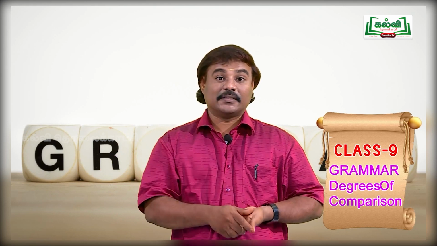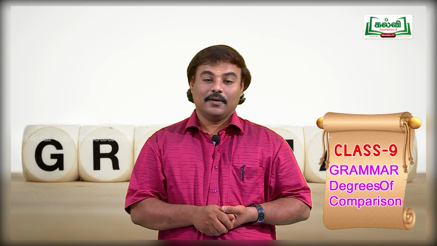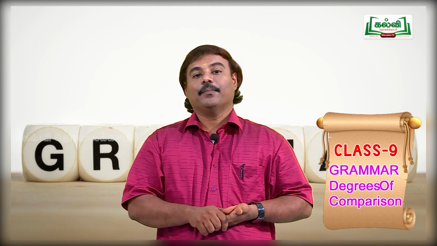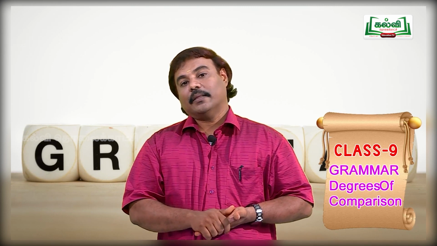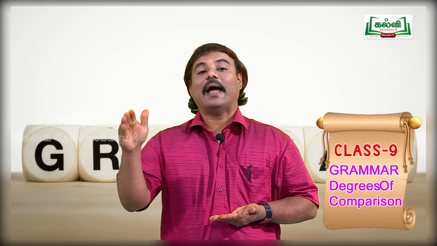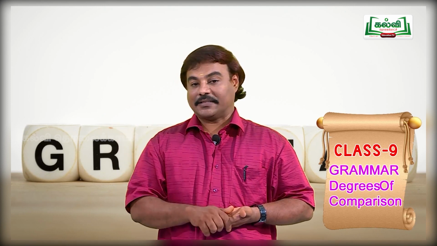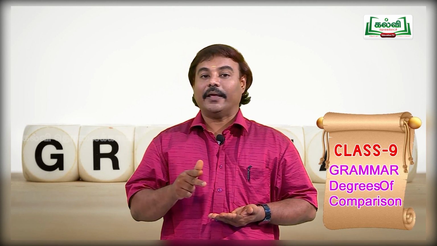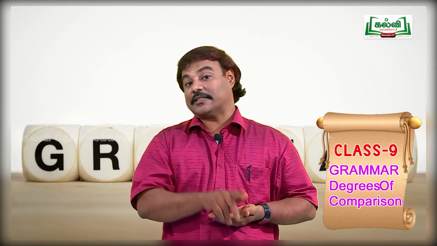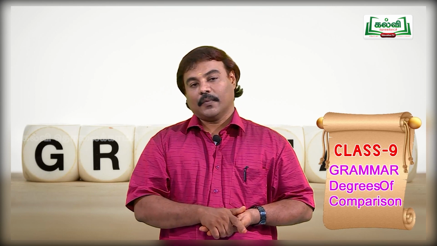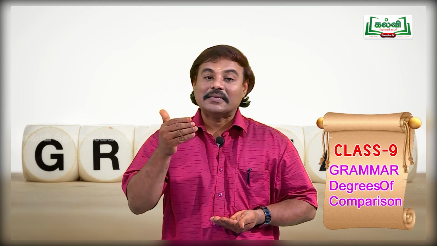Or if your question is in positive degree, what is the keyword? No other, isn't it? So, remember, the positive degree will start with no other, the comparative degree will have than any other, and superlative degree will have the plus est. Remember very carefully, the positive degree will not start with the subject, it starts with no other. The comparative degree and superlative degree will start with the subject.